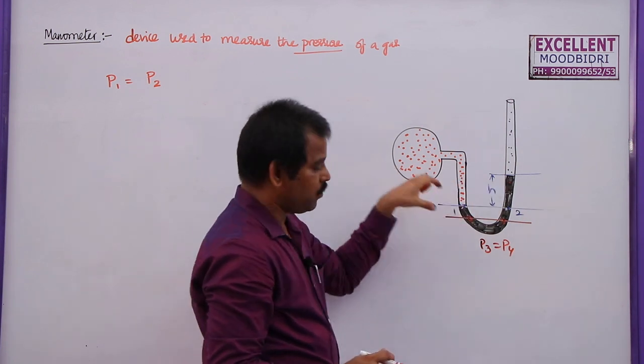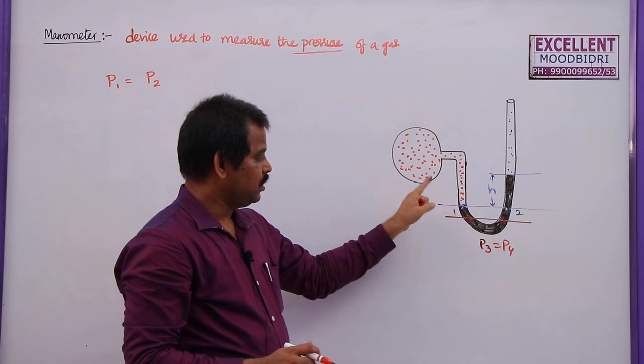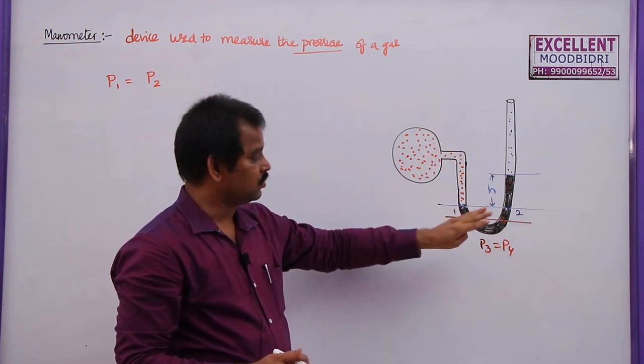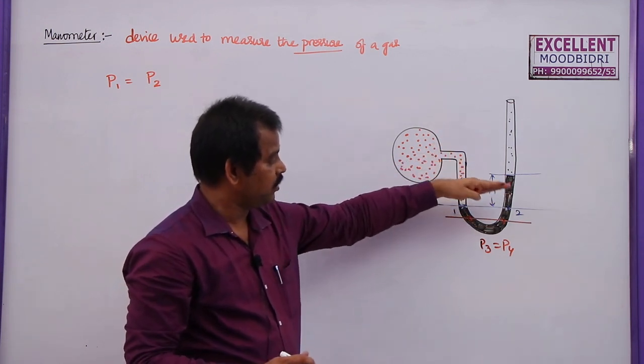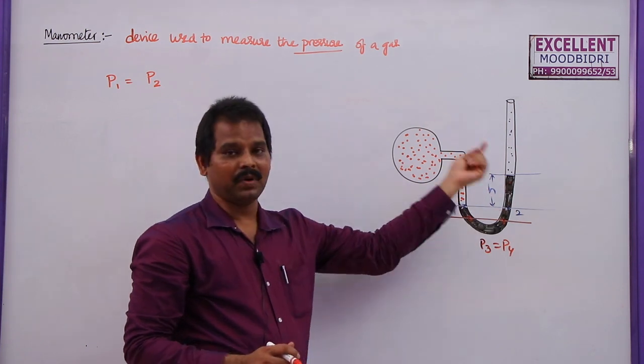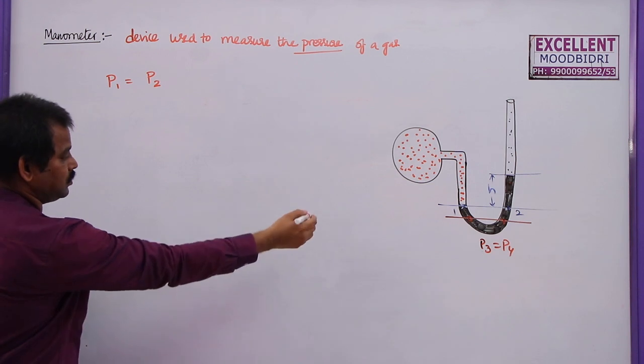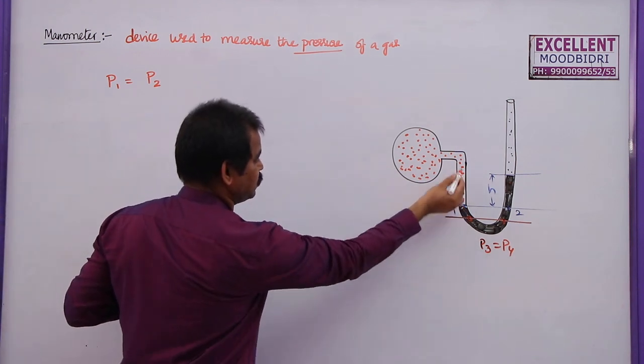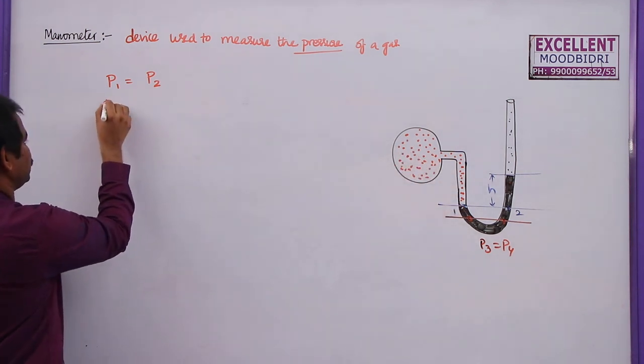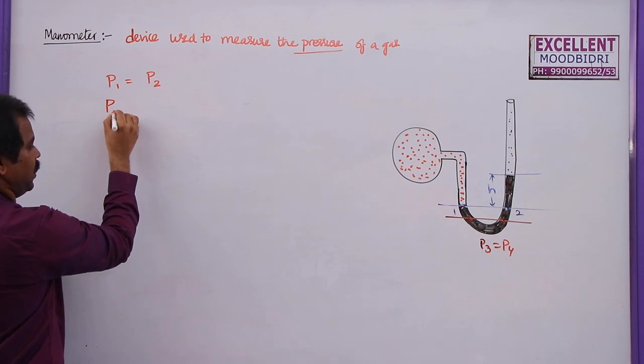That's why whenever you are comparing the pressures in a single liquid which is at rest, it should not move. It is settled there. It is in equilibrium. That's why we can apply Pascal's law. So now pressure at 1 is equal to pressure at 2. What is the pressure at this point? This pressure is due to this gas. So I am going to write this as the pressure of the gas.